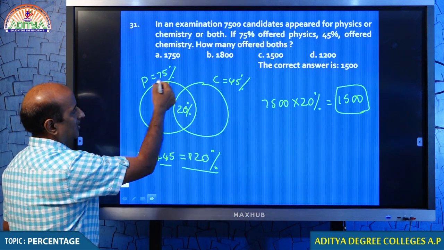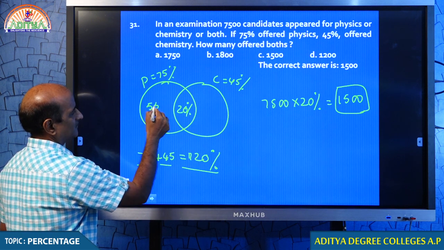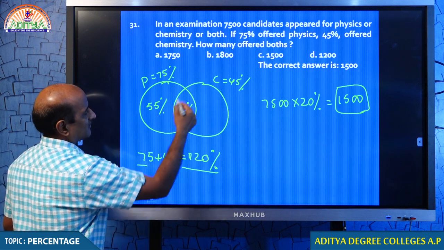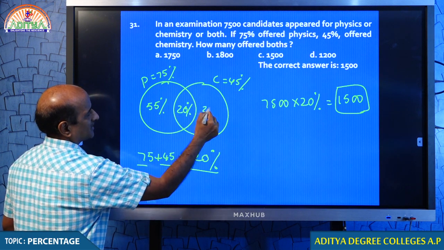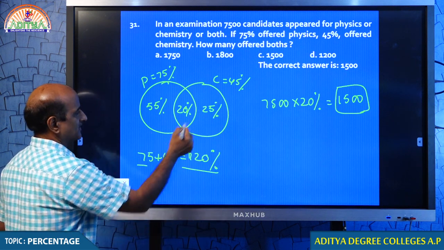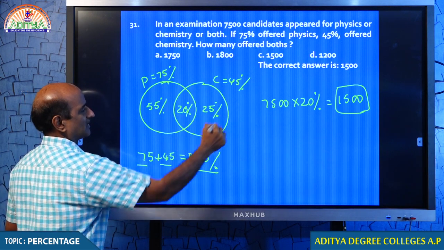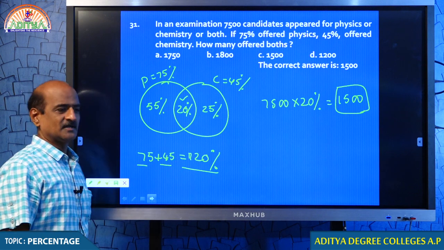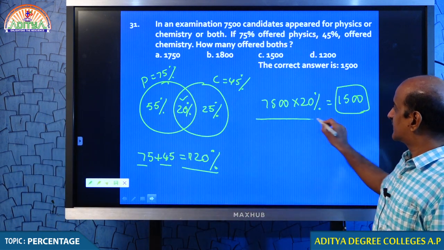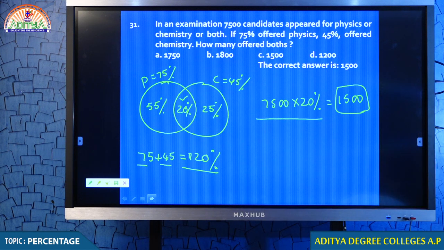You see that out of 75, 20% common area means another 55% only physics. Out of 45, 20% common area means another 25% only chemistry. Check it out. 55, 20, 75. 25, 20, 45. 20% should be taken in common area. So, I am calculating those 20% because you are asked to find that particular percentage only. Students, okay?